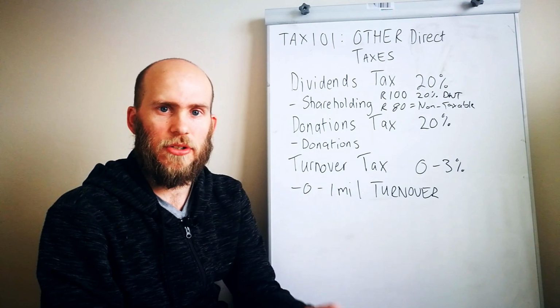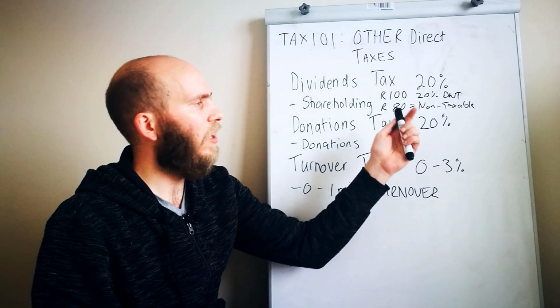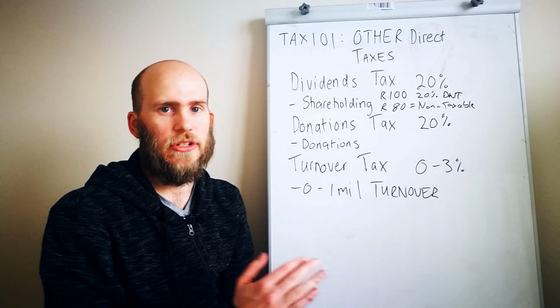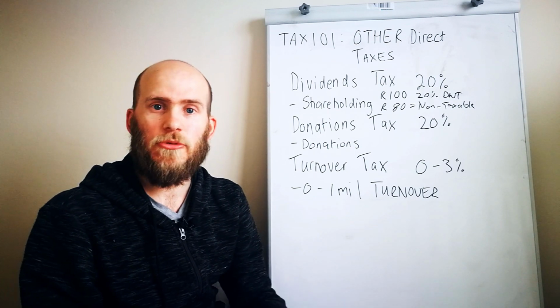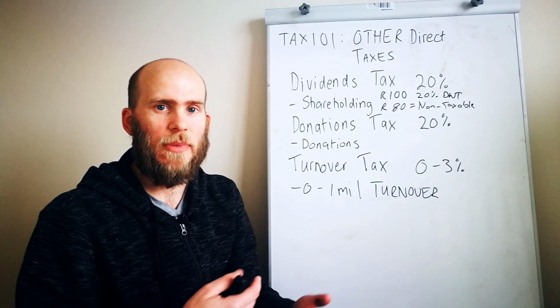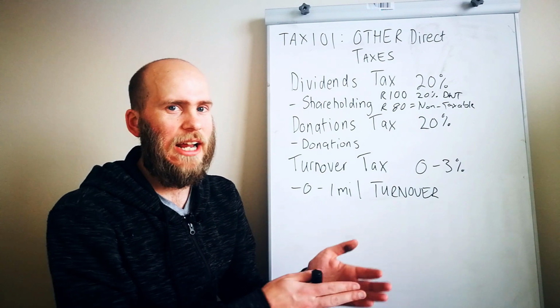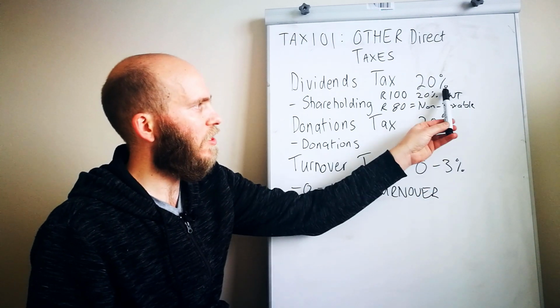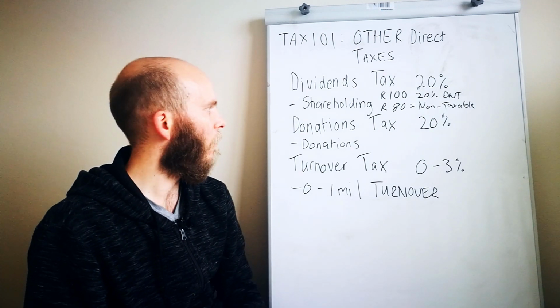That is different to local interest, where local interest matches whatever tax rate you're on, 18 to 45%. The same thing with rental income. Rental income also matches the tax rate that you're on, 18 to 45%. But dividend withholding tax is a flat 20%.